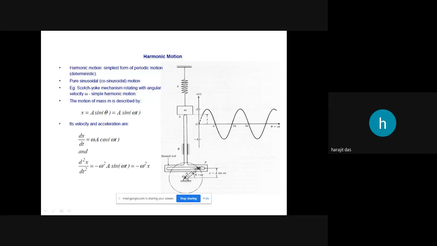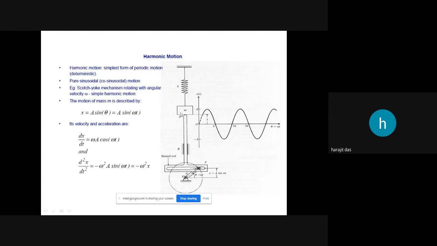Then in the next half cycle, when the mass is at negative A, the crank position will be at this quarter cycle, from here to here. And then when the mass moves from minus A to O, the crank position will be this one, meaning it will complete one rotation. So it is also called the Scotch-Yoke mechanism. All of you know this mechanism.